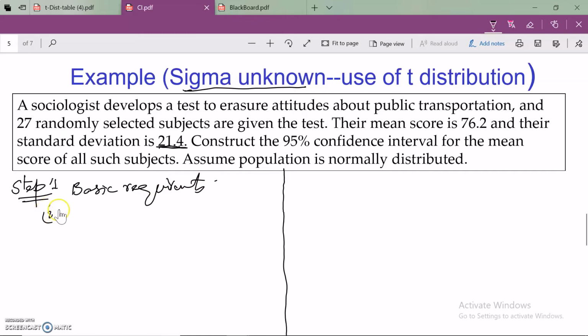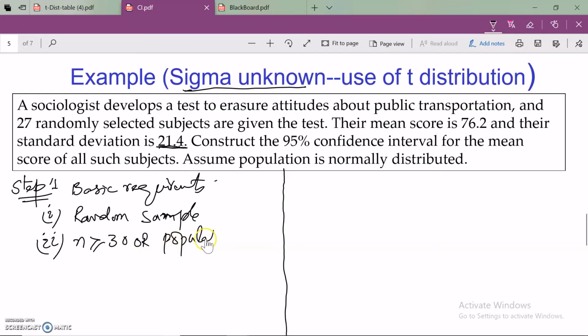Number 1, I hope you remember, we need to have a random sample. Let me write that and then I will discuss them one by one. And number 2, either n is greater than or equal to 30 or the population is normally distributed.